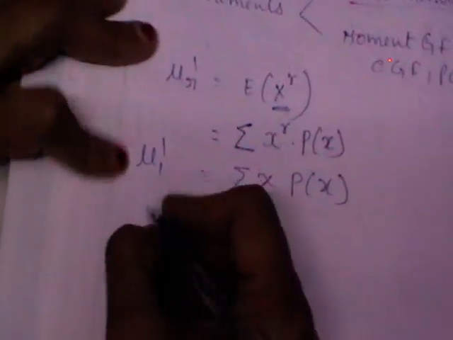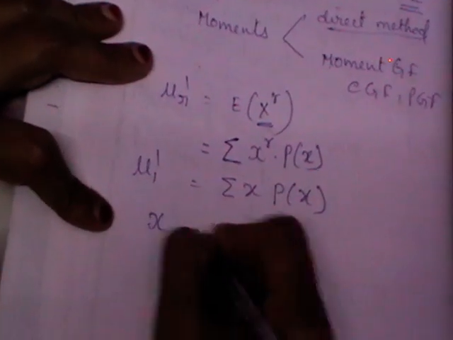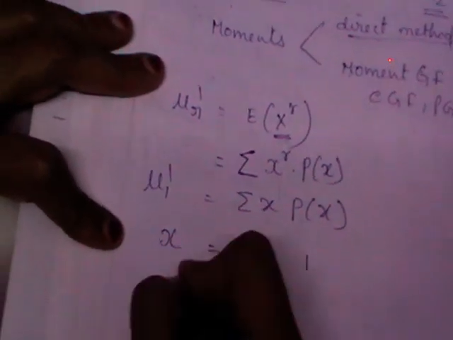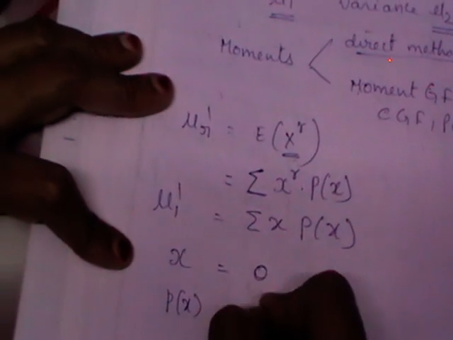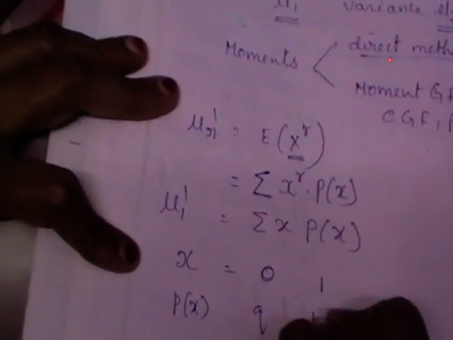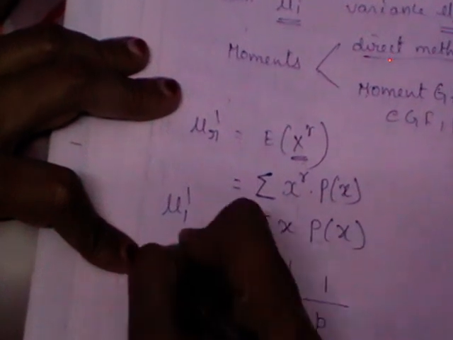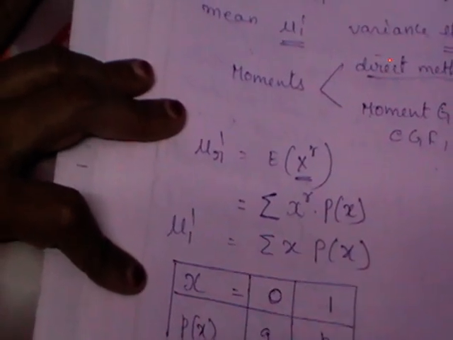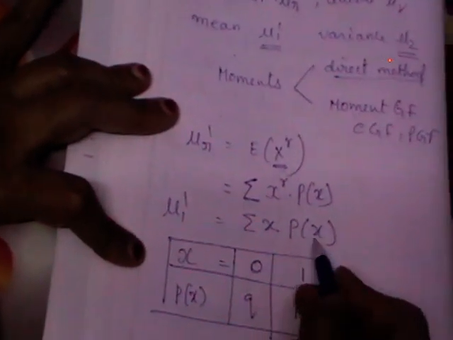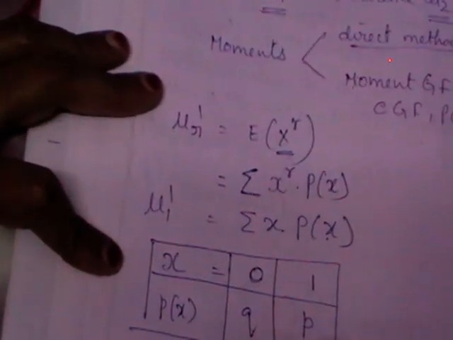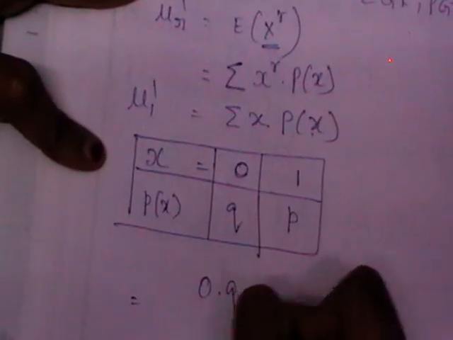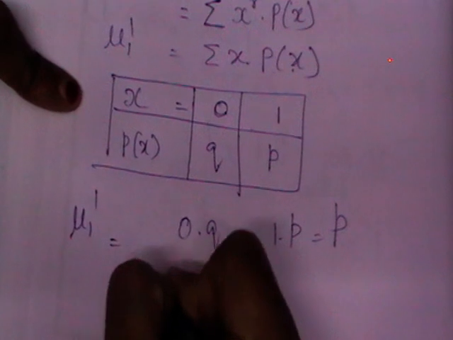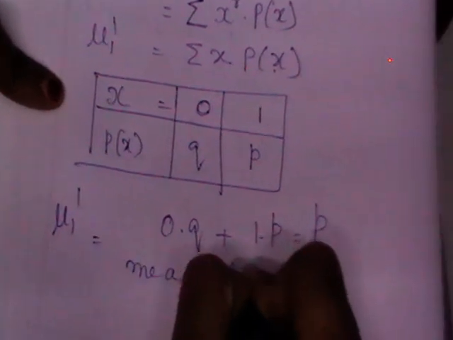So to calculate this, what is the nature of x here? X is assuming two values 0, 1 with their probabilities: 0 with failure probability q, and 1 with success probability p. So how do you calculate expectation then? X into p of x, value into corresponding probability: 0 into q plus 1 into p, which is nothing but p. So mu1 dash, the mean of the Bernoulli distribution, is p.